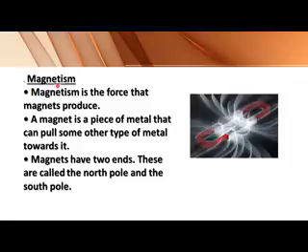Now the second non-contact force is magnetism. Magnetism is the force that magnets produce. It means the force that is produced by a magnet is called magnetism. A magnet is a piece of metal that can pull some other types of metal towards it. A magnet has two ends. These are called the north pole and the south pole.